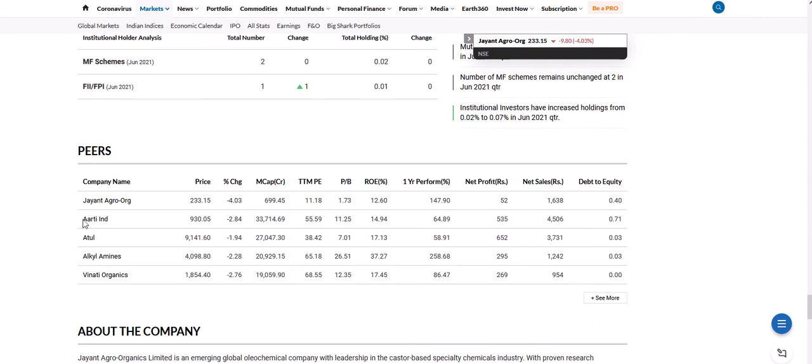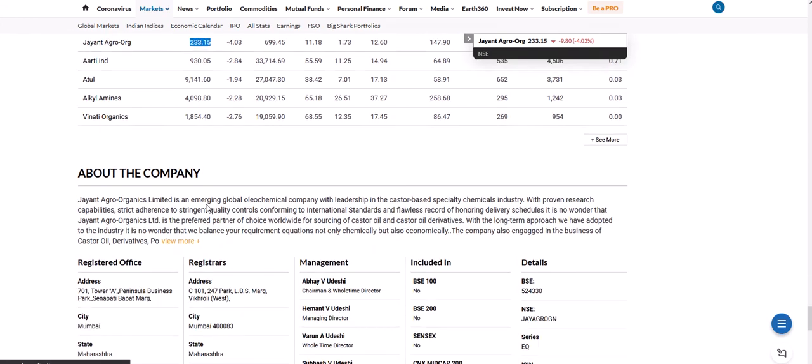Also in peers, you can see Aarti Industries, Atul, Alkyl Amines. So Jayant Organics is in a category of good companies like Atul, Alkyl Amines, and Aarti Organics. These are very multi-bagger scenario stocks, but I think Jayant Agro is somewhat undervalued, and it is having a good opportunity where this stock can give a bigger return. Someone can invest, but always take advice from your financial advisor.